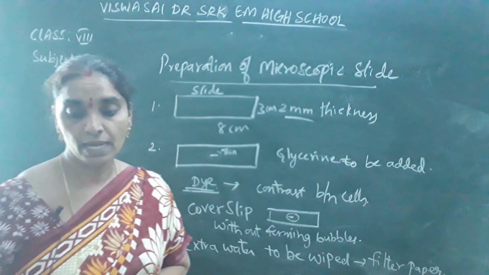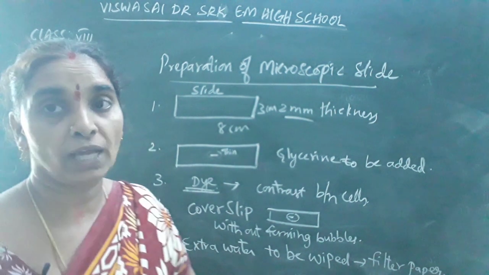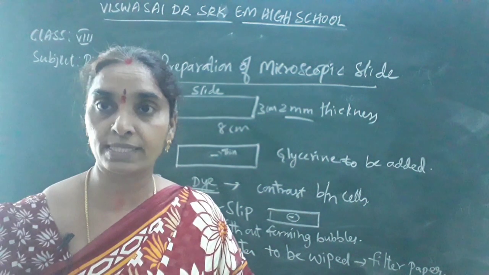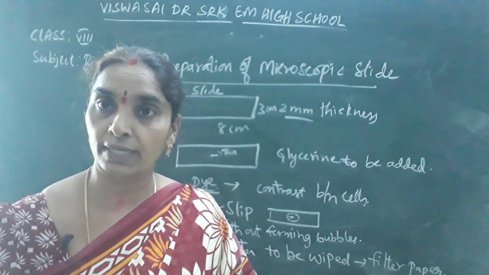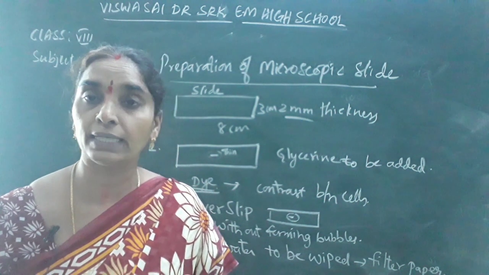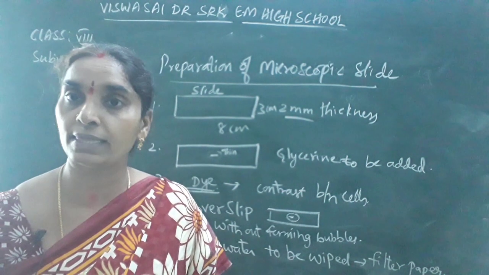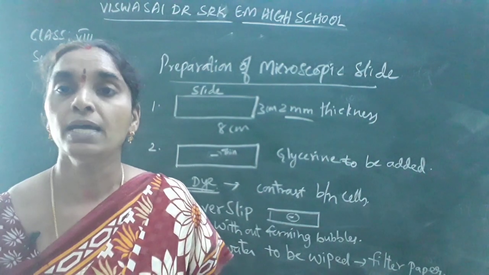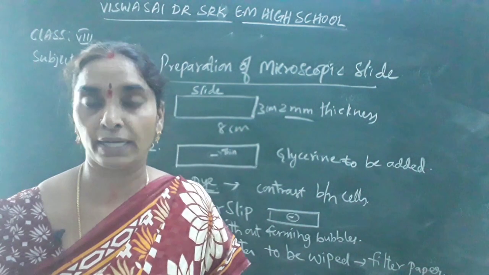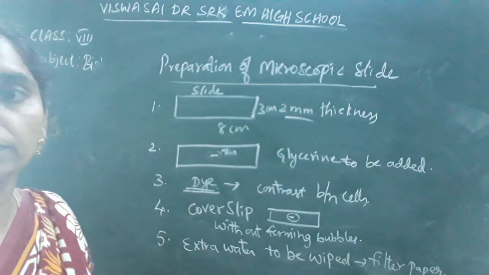So this is very, very important, children. Note down the questions for today. Hope you have understood today's topics. I have told you about the introduction of the cell, what is a cell, who discovered the cell, and how the cells were discovered under the microscope. Everything we have noted today. The introduction part of the cell, the basic unit of life, and how the microscopic slide is prepared, you have understood, isn't it, children? Now you note down the questions for today.